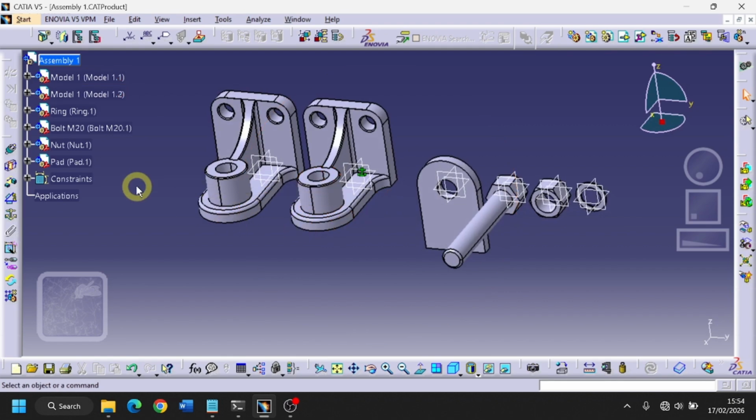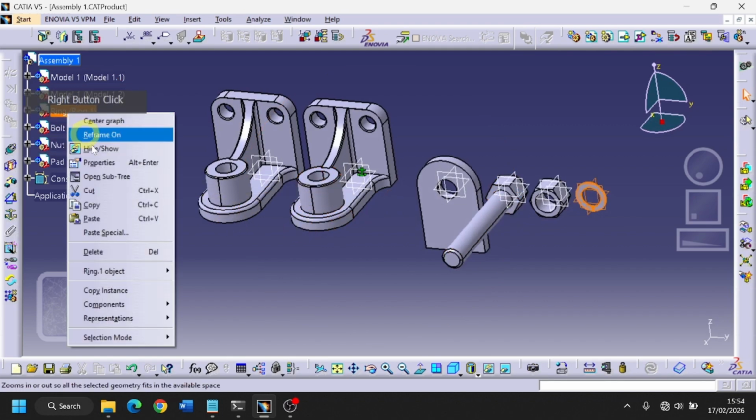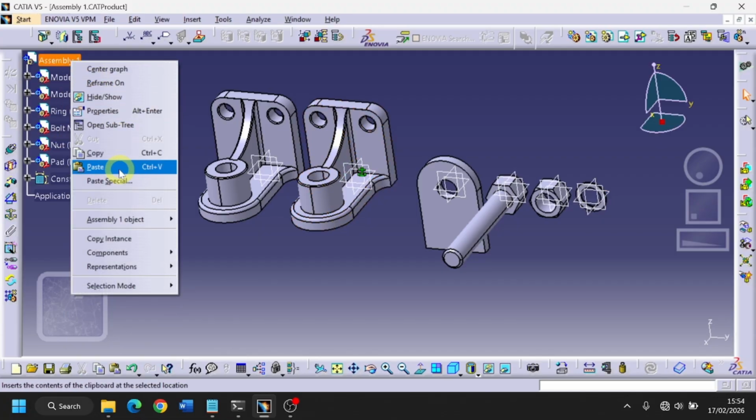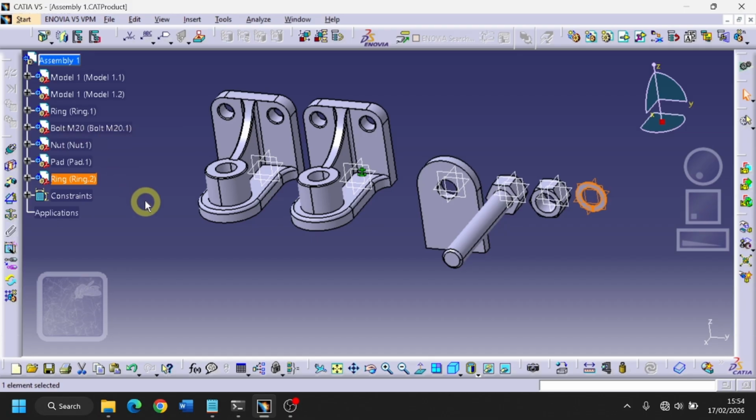If we want to duplicate the part, just right-click the part in the specification tree, select Copy, proceed to right-click the product in the specification tree, and select Paste. The part is duplicated, but I will move it using manipulation later.